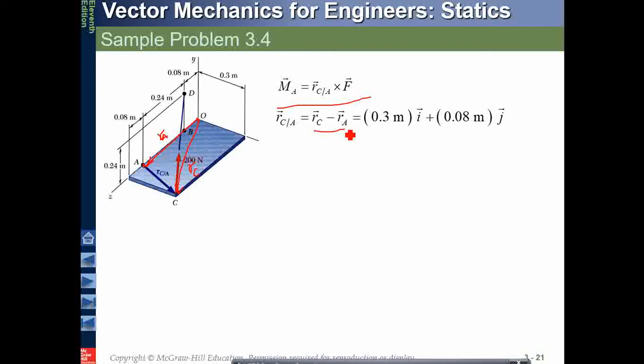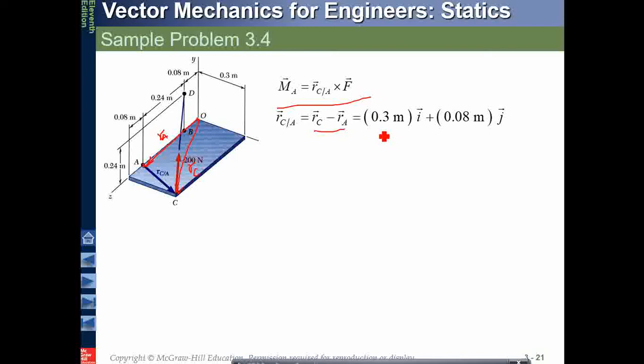So what do we have to do? We have to take the difference of the x components of the two vectors and the z components, because this is on the xz plane. This is x and this is z. So we have to take the difference of the two x components and the two z components. Okay, the x component of RC is along this: 0.3 minus the x component of RA, which is 0.